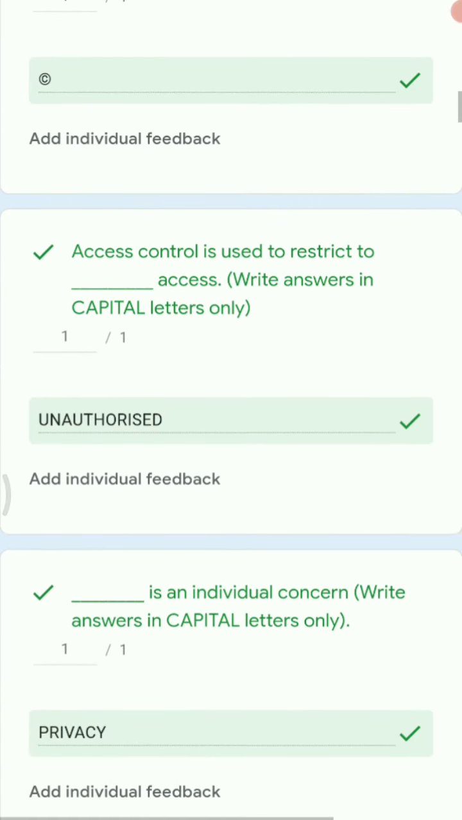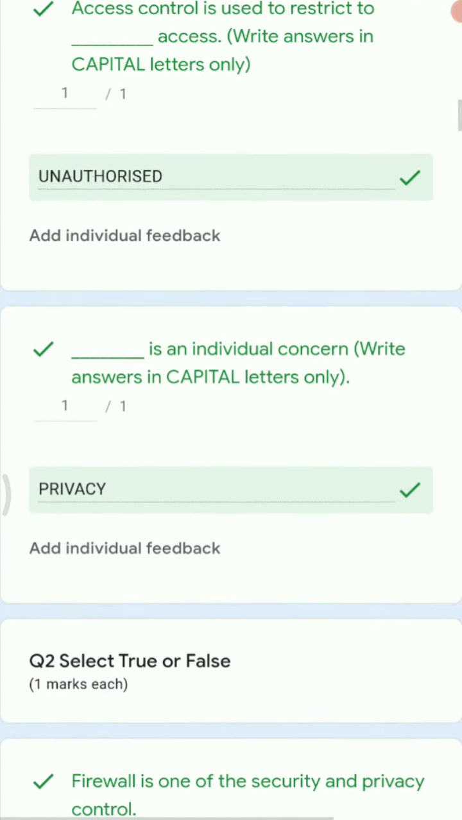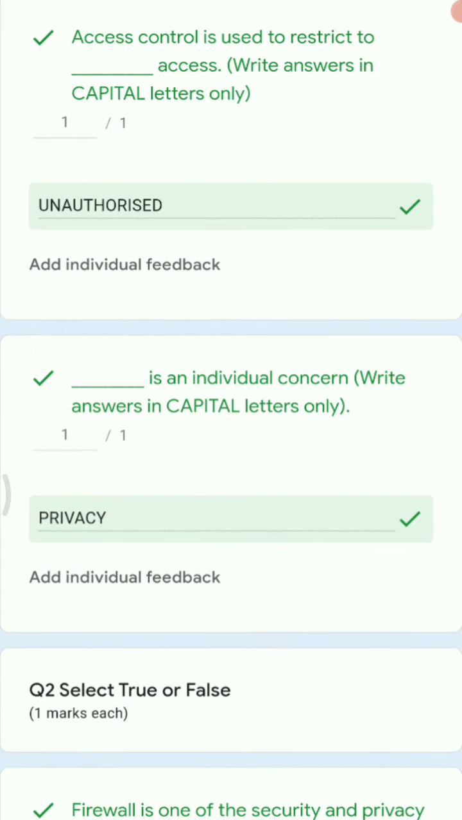Next we have access control is used to restrict to dash access. So access controls are always used to restrict the unauthorized access. जिसको permission नहीं है वो access नहीं कर सकता. Okay. Next we have dash is an individual concern. So privacy is always an individual concern.